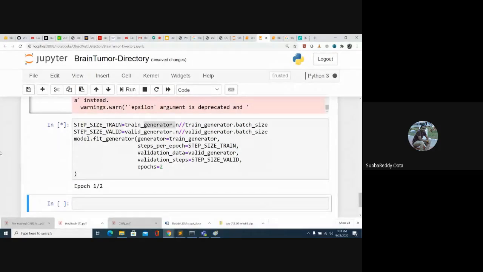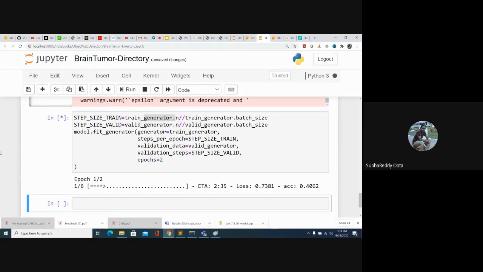So any questions up to here? So you can see the difference between the last image classification approach and this one. So this is the better way to do image classification. If you have millions of images, this is the better way to train the model. Okay. Any questions?